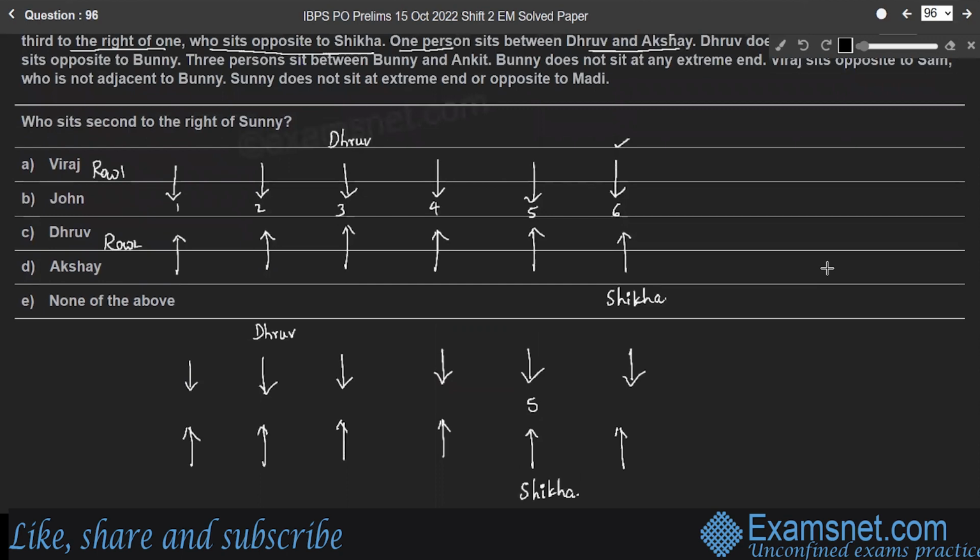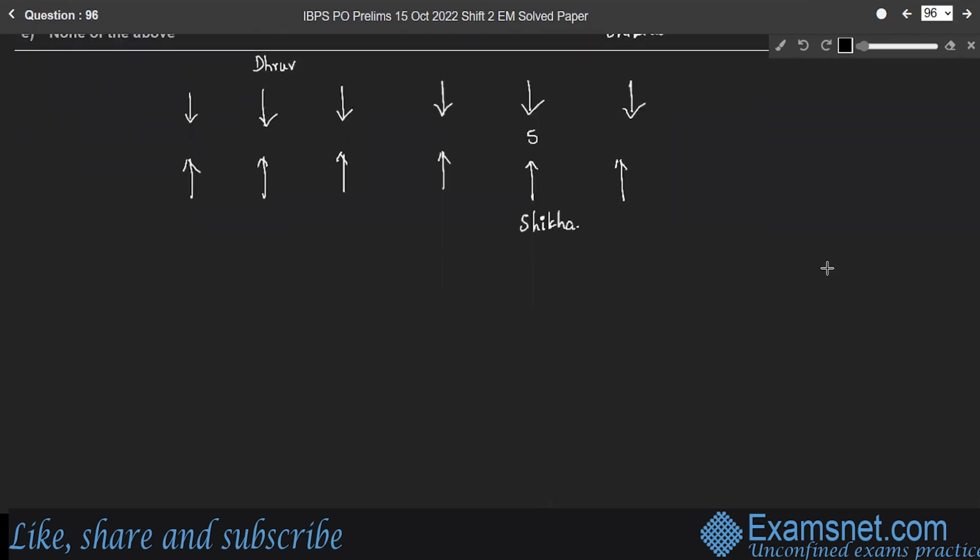So in case 1, let us consider Akshay is sitting to the right of Dhruv. Since Dhruv is facing south, to the right of Dhruv means here the first person is Akshay. And we have another case where Akshay is sitting to the left of Dhruv, right? So we'll consider another case where Akshay is sitting to the left of Dhruv, with one person between Dhruv and Akshay. So 6 persons here, right?